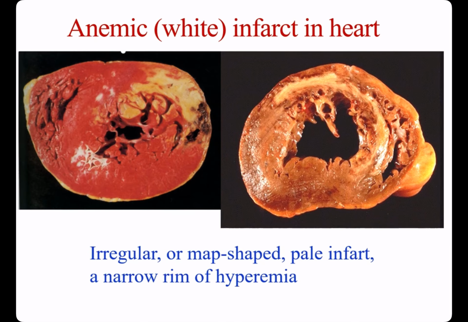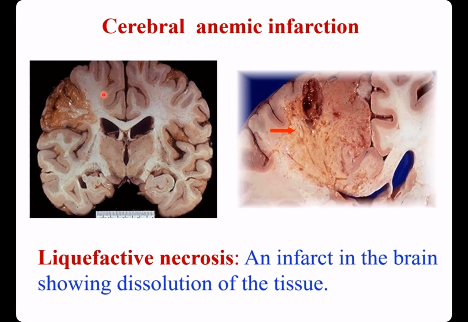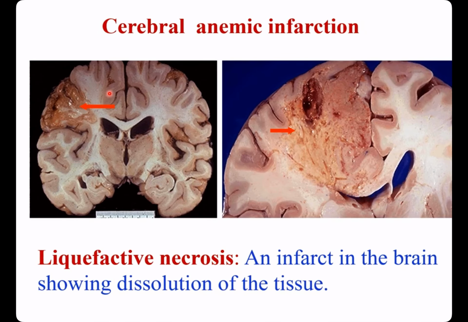Anemic or white infarct in heart: irregular or map-shaped. A pale infarct in the heart with a narrow ring of hyperemia. Cerebral anemic infarction: liquefactive necrosis. An infarct in the brain shows dissolution of the tissue here and here.